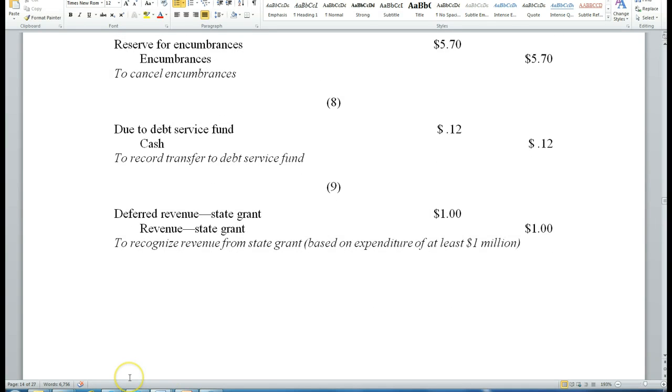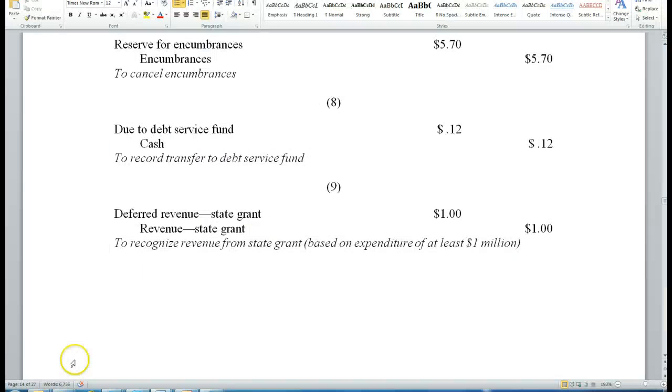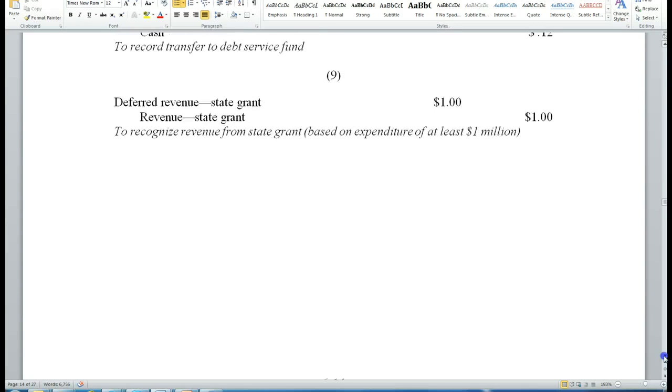Now that we have received some billings, we'll be able to create some other journal entries, such as the deferred grant. It updated its accounts but did not close them, inasmuch as the project is not completed and its budget is for the entire project, not for a single period. And so we would want to show that that deferred grant was debited, so we can now report it as a revenue grant.